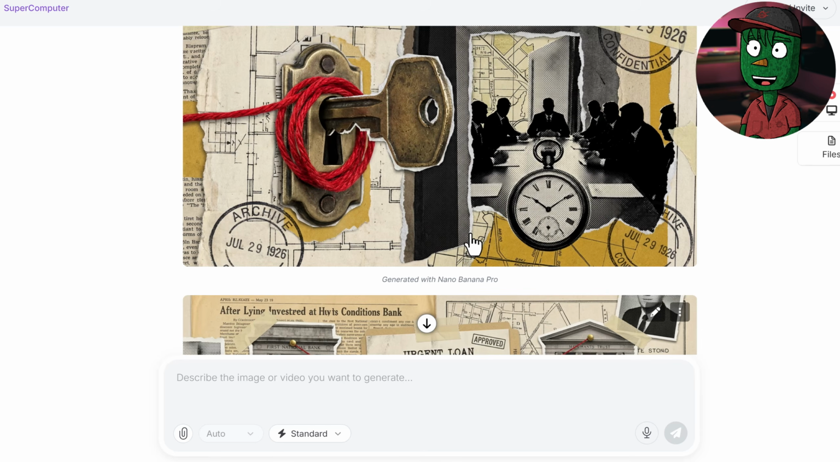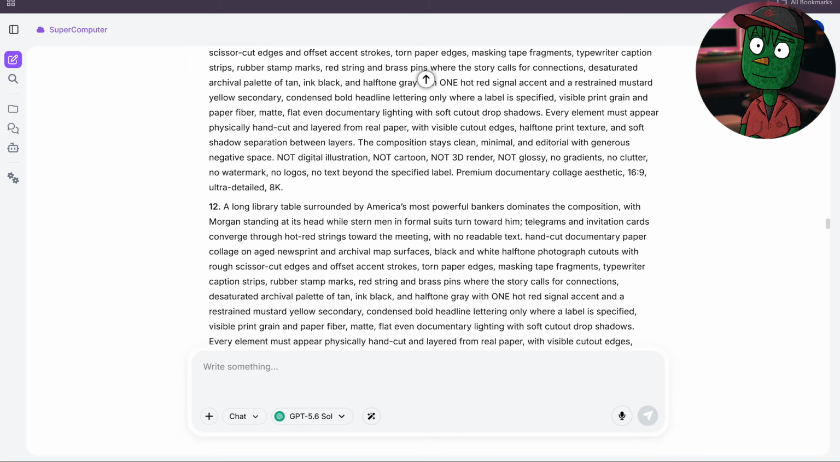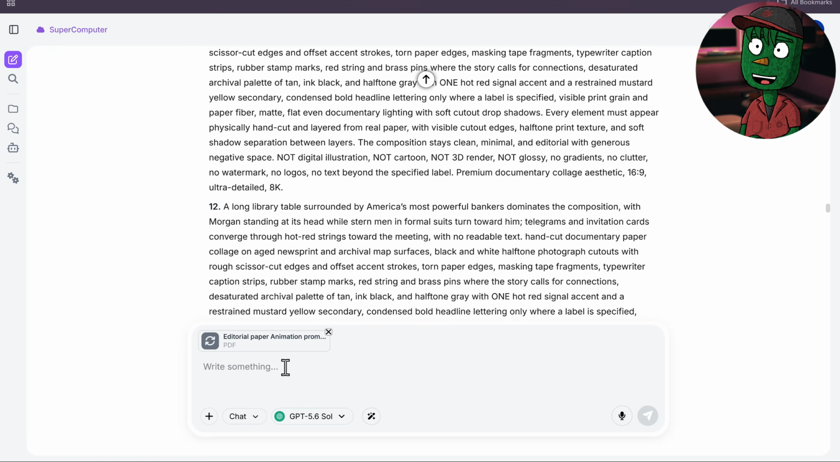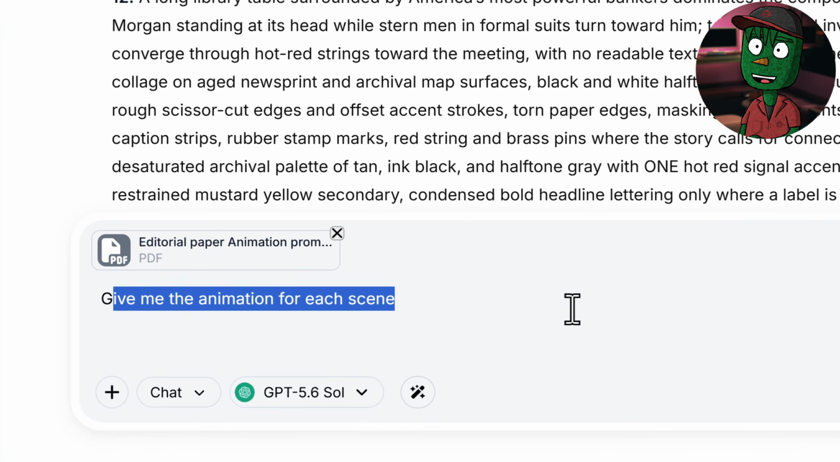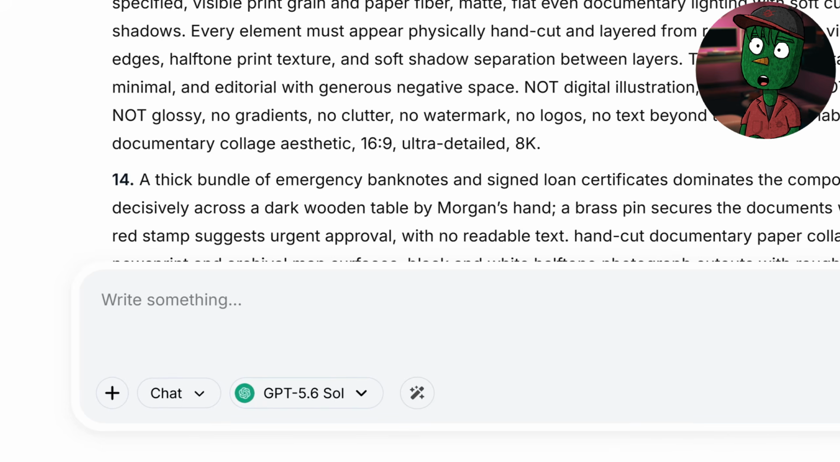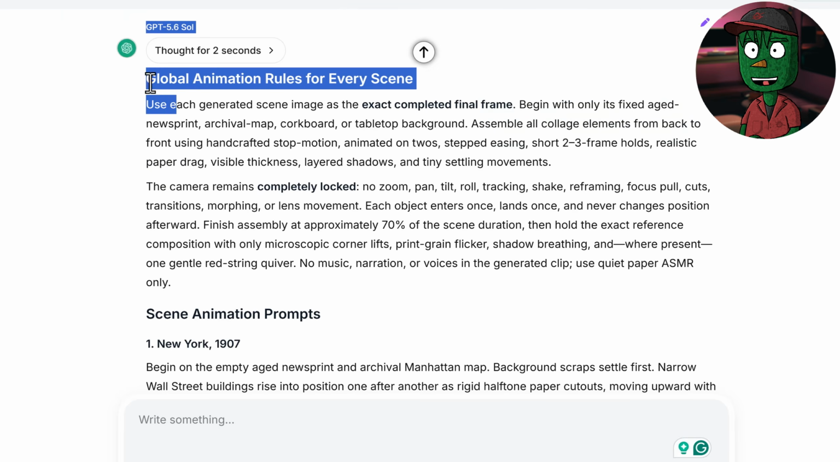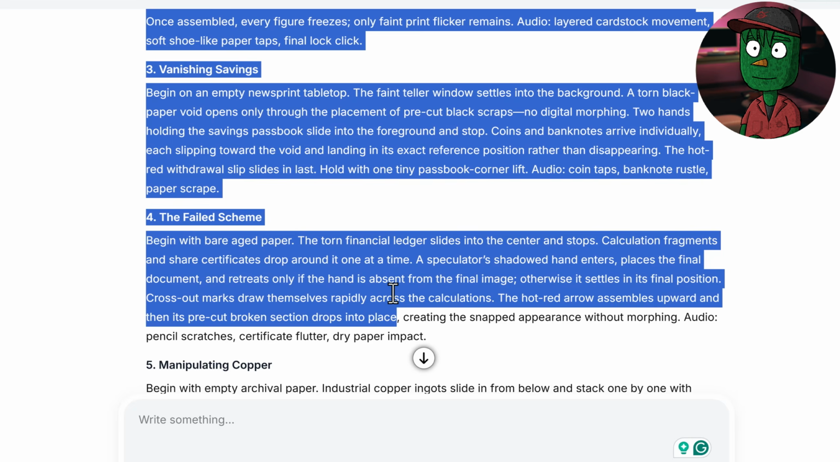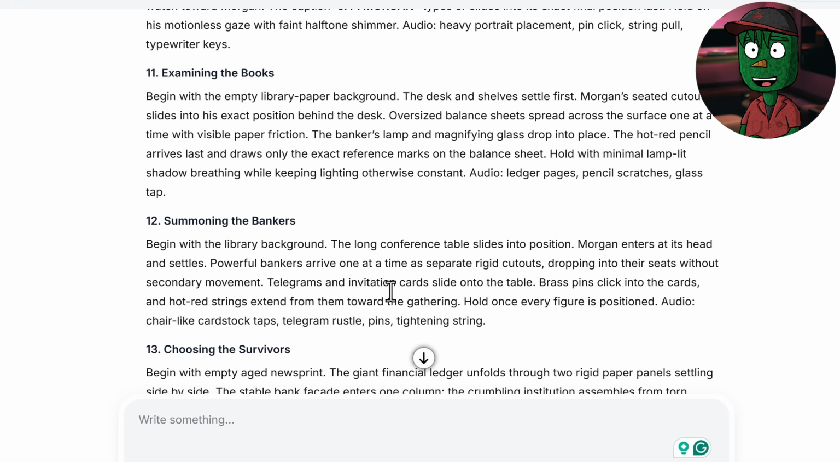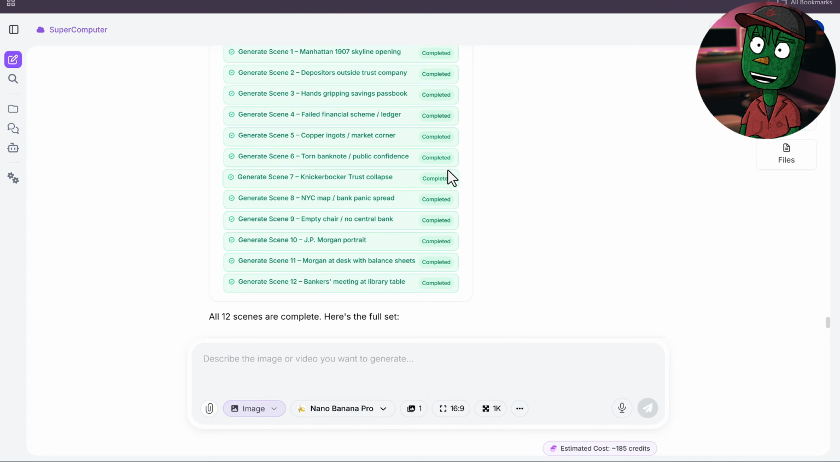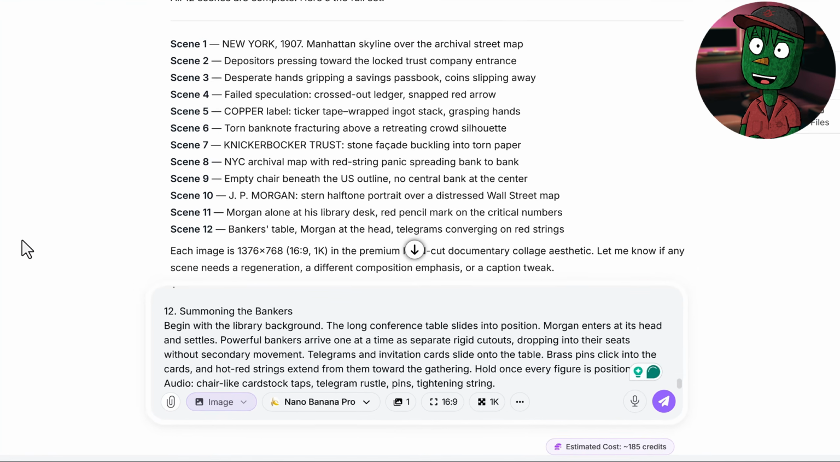The next thing is to animate these images. So let's go back to our first chat. Once you're here, first click the plus icon and upload the editorial paper animation prompt. Then type something simple like, "Give me the animation prompt for each scene." Click on Generate. Immediately, it's going to provide you with your scene animation prompt. Highlight all the animation prompts and copy them. Now go back to the chat where you generated all your images and paste that prompt here.